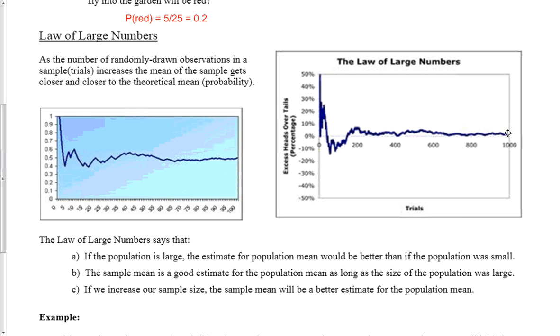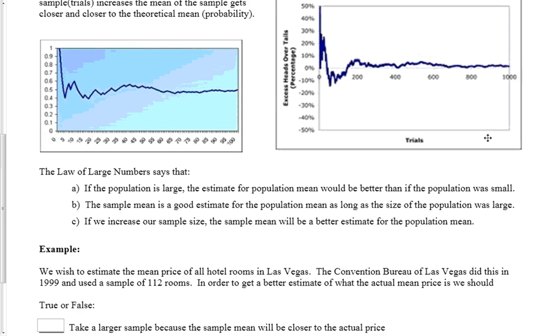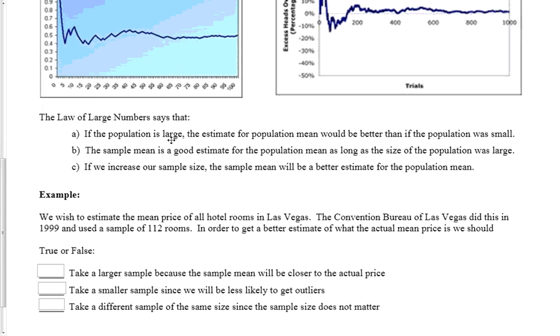And here's the graph that goes even farther. So this one goes to 1,000. And again, it's not perfectly in the center, but it's pretty close. What the law of large numbers says is that the more times you do it, the more likely you are to end up very close to your theoretical probability. So if the population is large, the estimate for the population mean is better than if it's small. The sample mean is a good estimate for the population mean, as long as the size of the population is large.